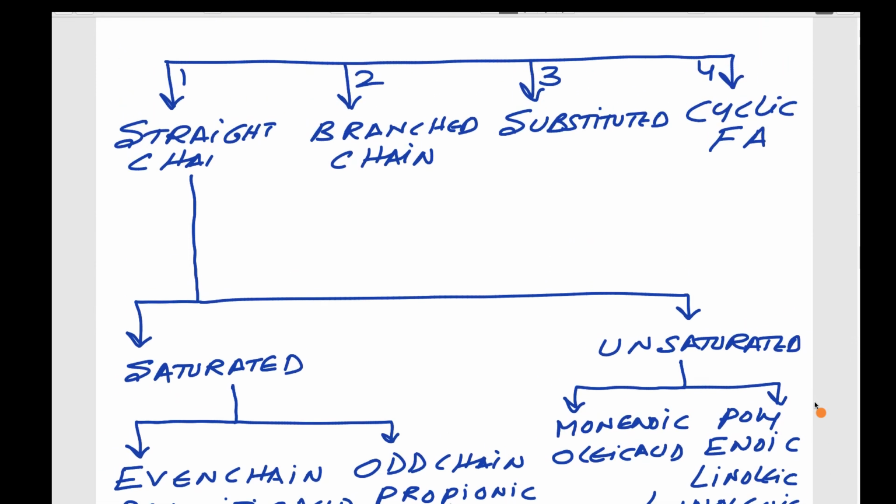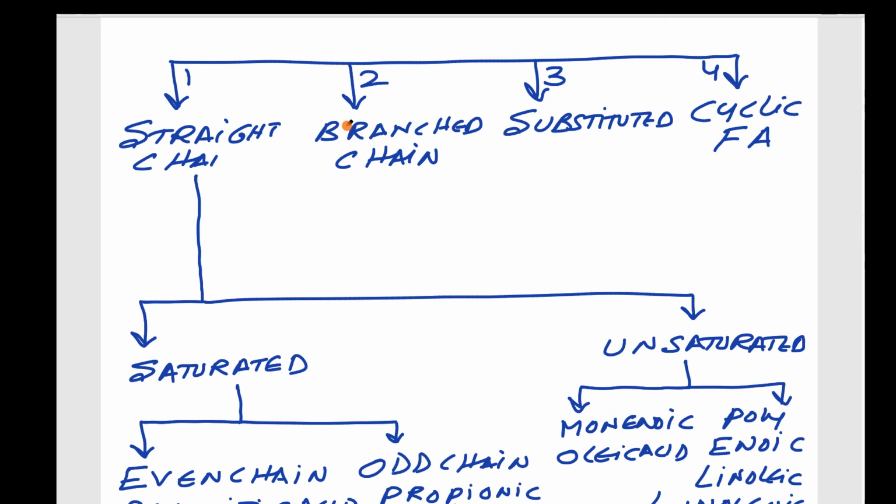What are the examples of branched chain fatty acids? In branched chain fatty acids, one of the carbons of the hydrocarbon chain has a branch point. The examples are isovaleric acid and isobutyric acid.